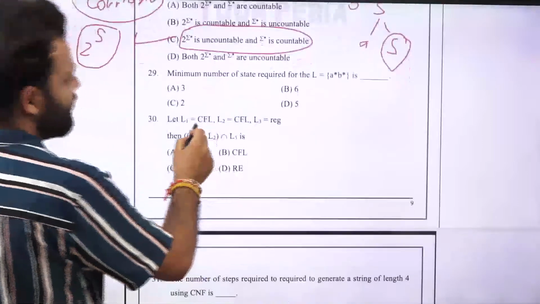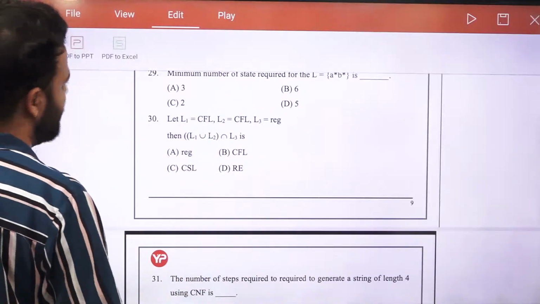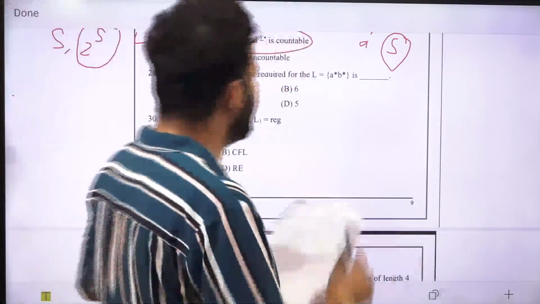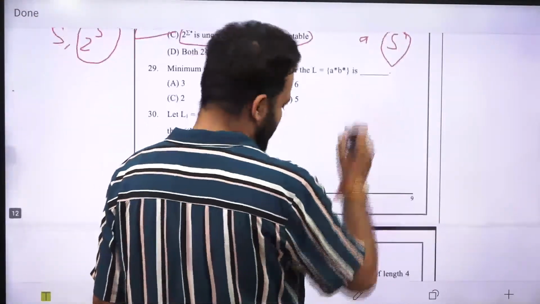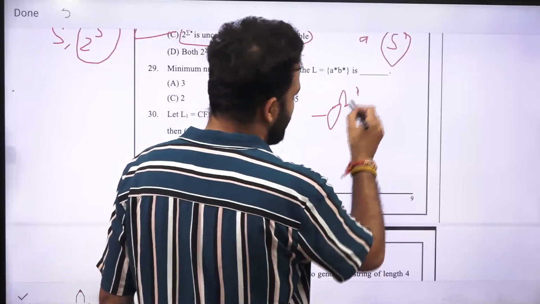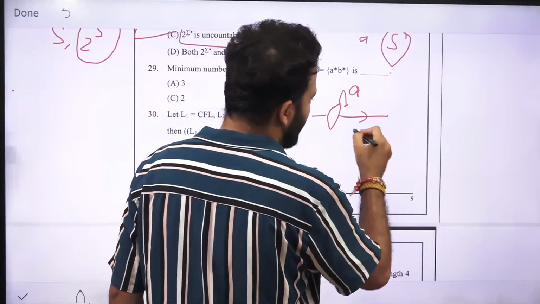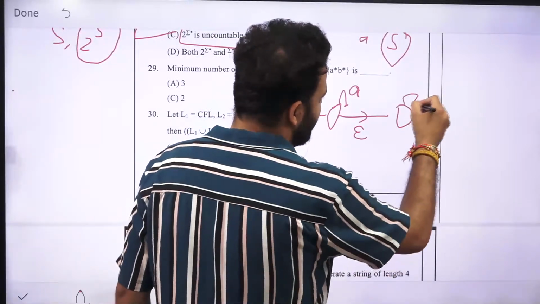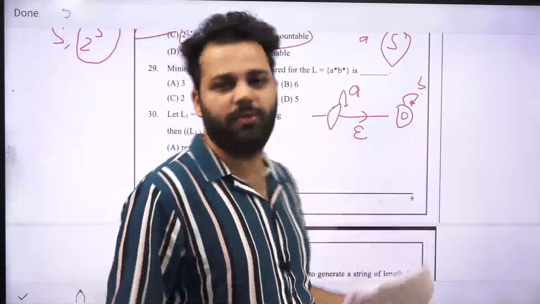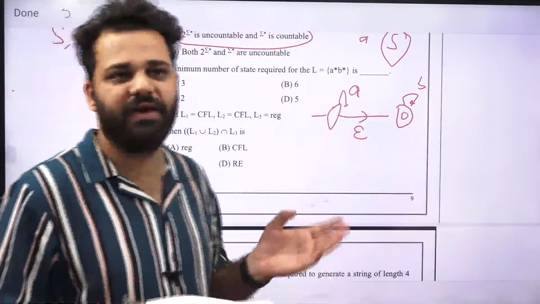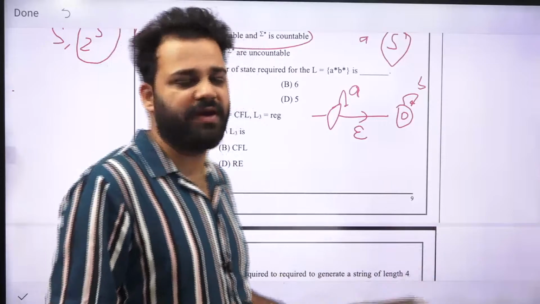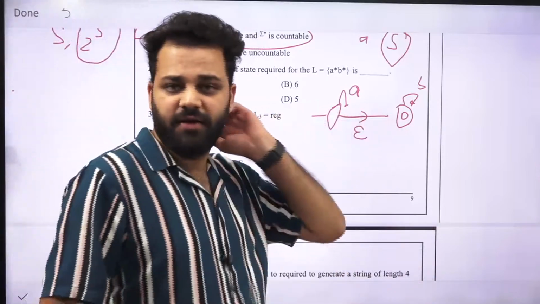Next is: the minimum number of states required for A star B star is. Now, if I make a simple NFA for A star B star, it will be A, then we will have an epsilon move, then we will have B star. Now a DFA cannot have epsilon moves. So we normally find the minimum number of states in a DFA, because the minimum DFA is the unique DFA.